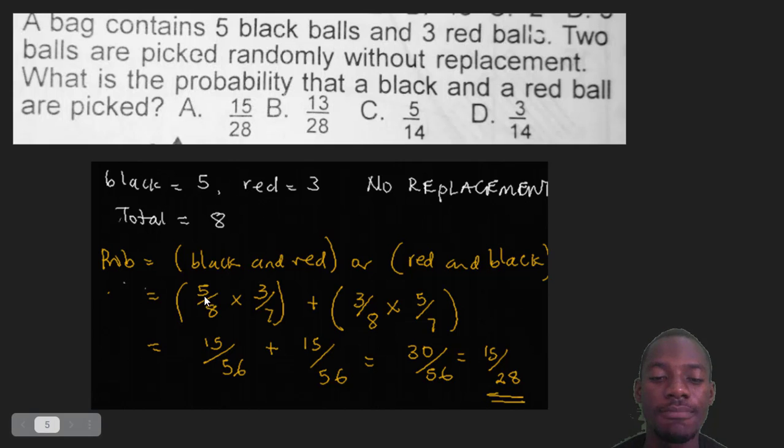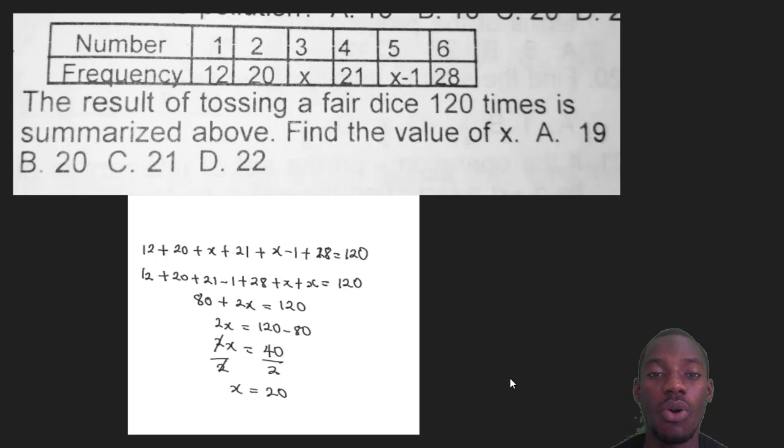And then if you multiply, you'll be getting 5 times 3 is 15, 8 times 7 is 56, plus 3 times 5 is 15, 8 times 7 is 56. If you add 15 plus 15 is 30, because denominators are the same, you will not add the ones below if they are the same. Okay? You can only add the ones on top in fractions. 15 plus 15 is 30, then 56 and 56 is 56. If you cut it by 2, you'll be getting 15 over 28 as your answer. And that makes A the correct answer.